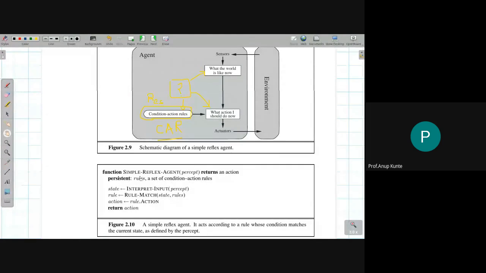So I have this rules set. The rule that matches the current state is picked up. In an if-else ladder that rule is hit, and only one rule will be hit, so the rules are organized like that. It's a kind of index, and that rule is fired. So the rule has the action. The rule will tell you what action to do. The corresponding action will be picked up, and you will execute the action. This is how